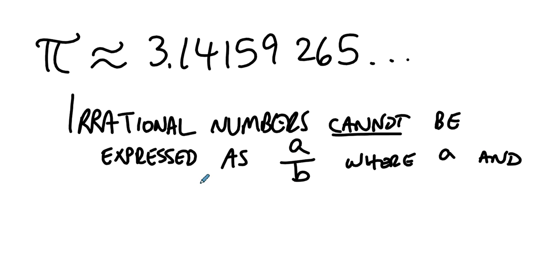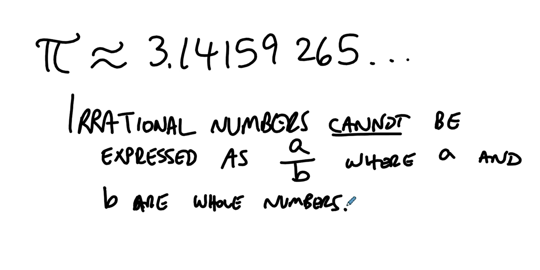where a and b are whole numbers. You cannot make a fraction integer over integer, whole number over whole number, doesn't really matter. You cannot make one out of this. This is irrational. Irrational numbers don't stop, don't repeat. And so they cannot be expressed as fractions a over b, where a and b are integers. This is a huge thing to think about.